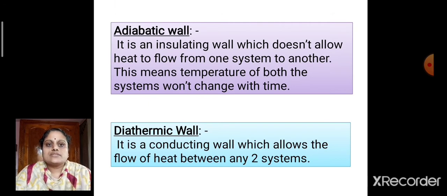Let us see what is meant by an adiabatic wall and a diathermic wall. An adiabatic wall is an insulating wall which doesn't allow heat to flow from one system to another. This means that the temperature of both the systems won't change with time. In the case of a diathermic wall, it allows the flow of heat between any two systems.